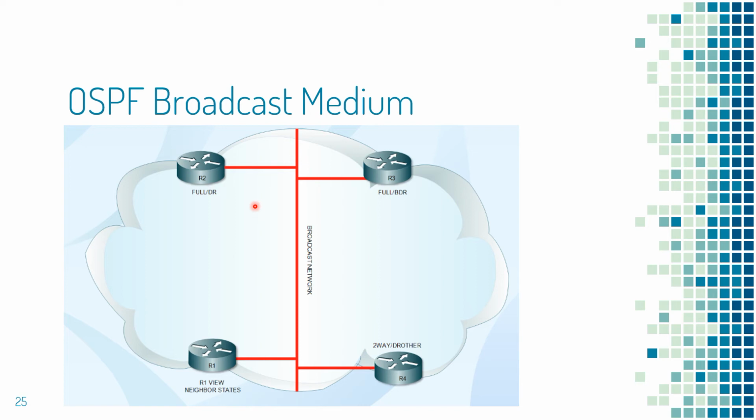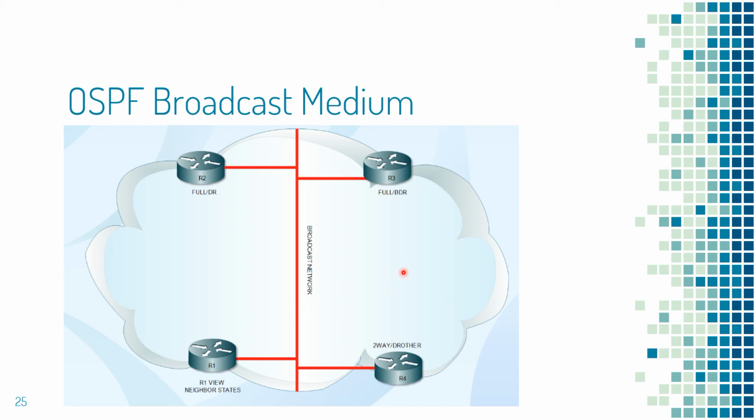Router priority plays a role in electing the DR and BDR. The DR and BDR election will happen per Ethernet segment. The default OSPF priority is 1. If the router priorities are the same, then the router ID will be used as a tiebreaker.